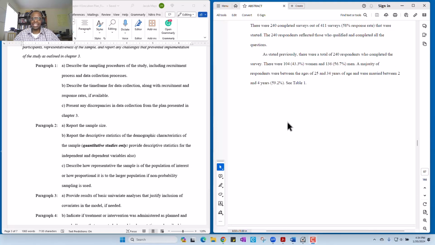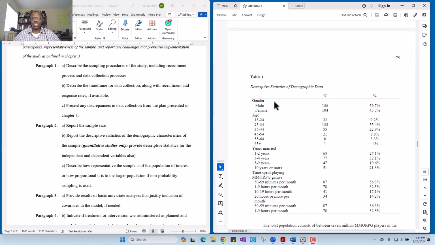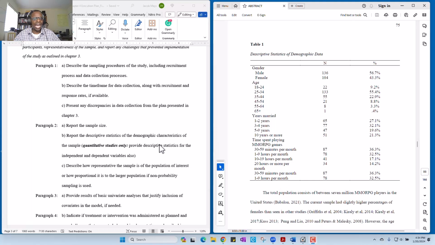Okay, so here's the table that corresponds with this. So she has N and she has a percentage. This is what we call categorical data. So gender is a category, age is a category, years married, time spent playing MMORPGs, these are all categories. All right, now she gets into describing how representative the sample is of the population.